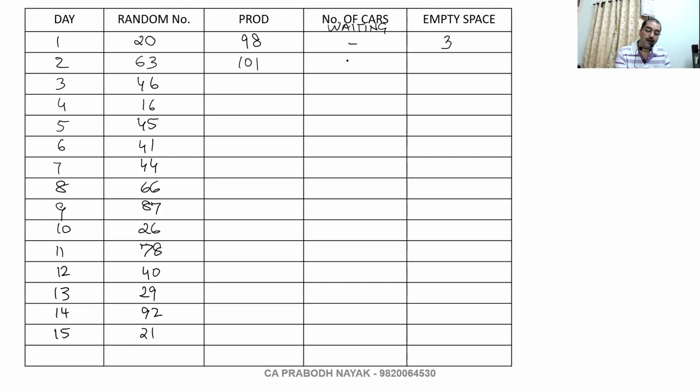How many cars will be waiting? Nothing. The entire 101 cars will be loaded. How many empty spaces? No empty space, because the capacity of the ship is 101. Are you understanding or not understanding? You understand what I'm doing? Okay.